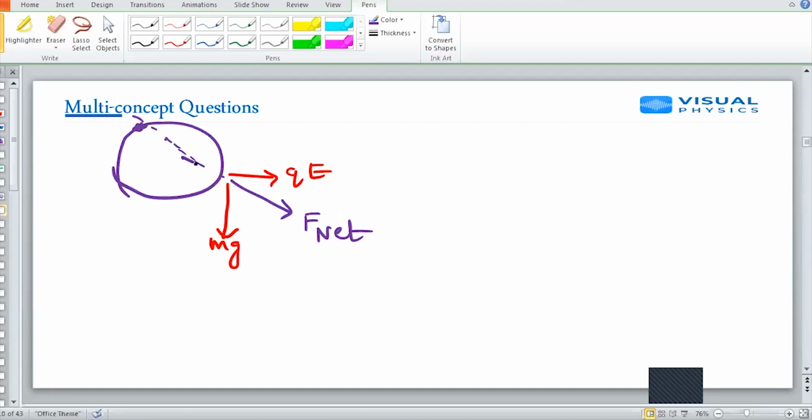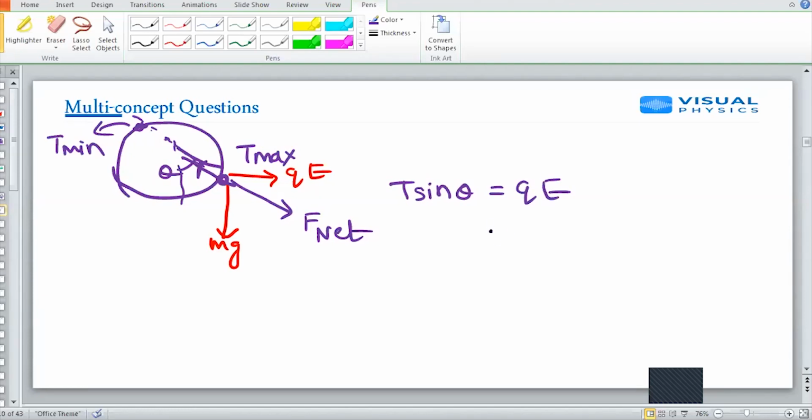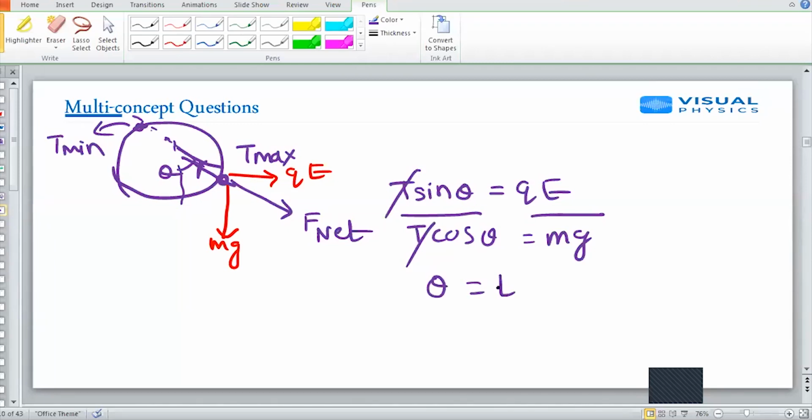So obviously, at this end, there is tension. So at this point, tension will be minimum. And at this point, which is making angle theta, tension will be maximum. So resolving the tension, T sin theta will be equal to QE, and T cos theta will be equal to mg. Dividing this by this, theta value comes out to be tan inverse QE by mg.